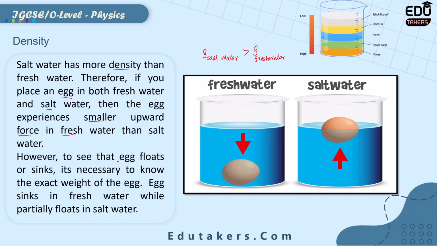However, to see whether the egg floats or sinks, it is necessary to know the exact weight of the egg. The egg sinks in the fresh water while it floats in the salt water, but it floats partially. It cannot float completely in the salt water.